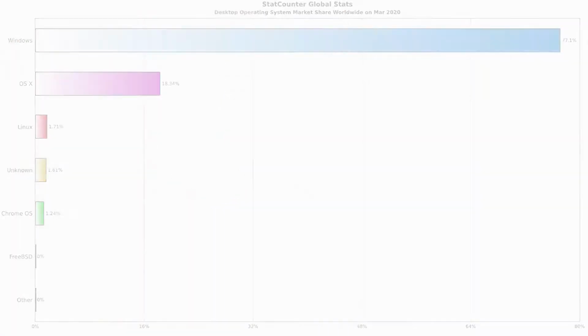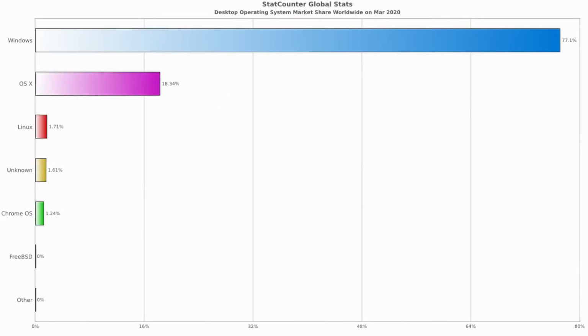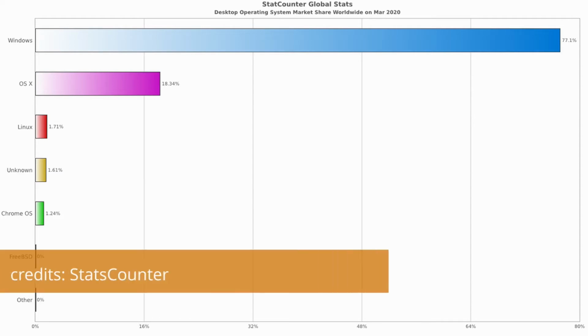Now if we talk about the global market share held by these operating systems, Microsoft has market dominance with 77.1% of systems operating on Windows. Next comes Apple Mac OS with around 18% of share. Then Linux with approximately 2% of market share. You can see here that Windows is the most popular and widely available operating system in the global market.